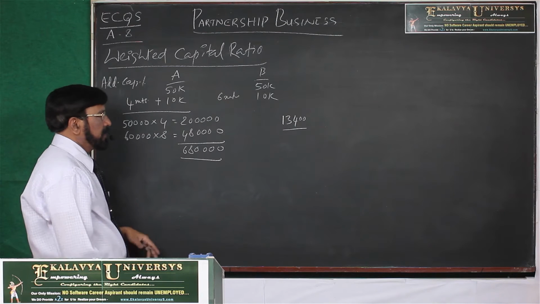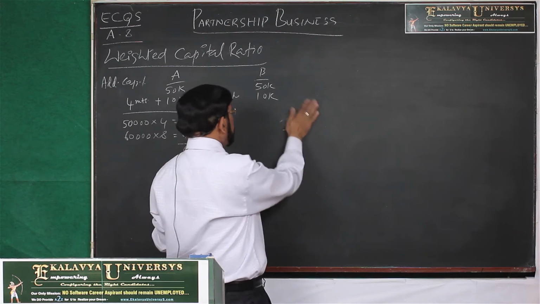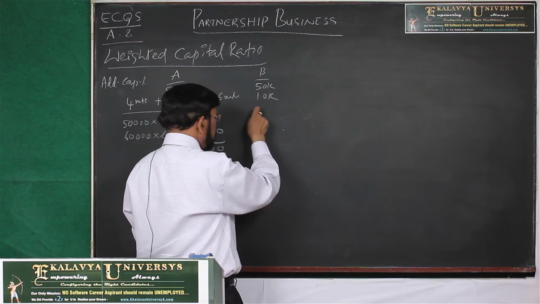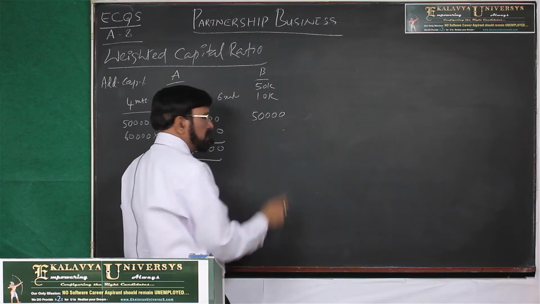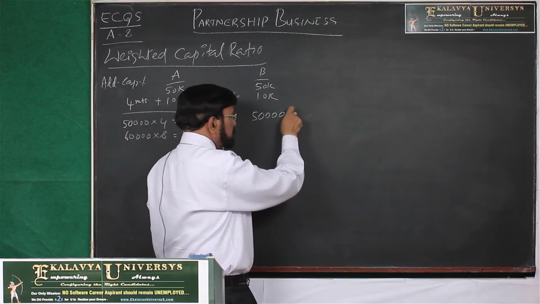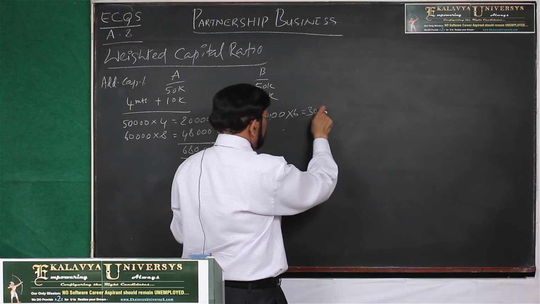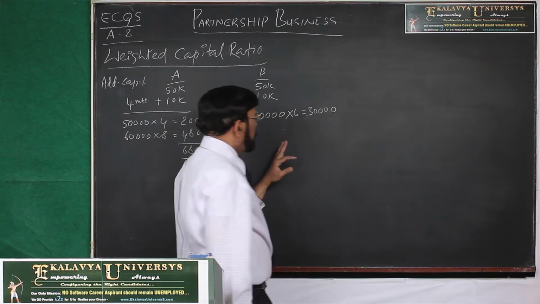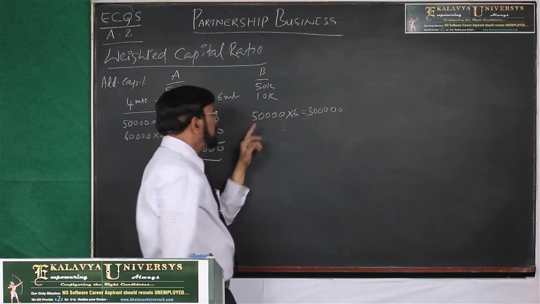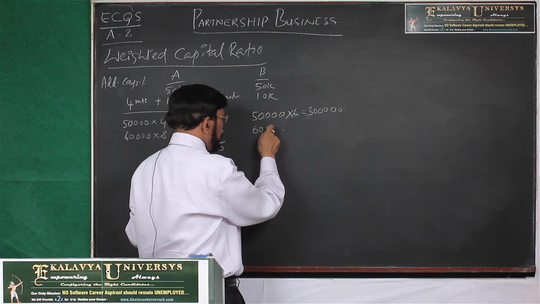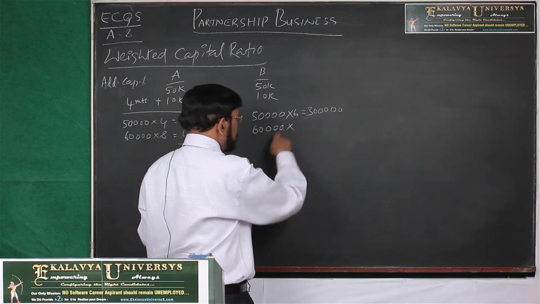This is for A. Now, let us come to B. How long was 50,000 rupees retained? 6 months. That is 3 lakh rupees, and another 10,000 rupees he brought, so it becomes 60,000.